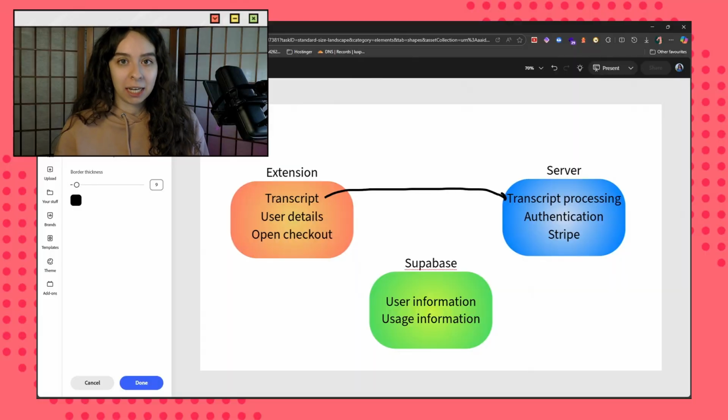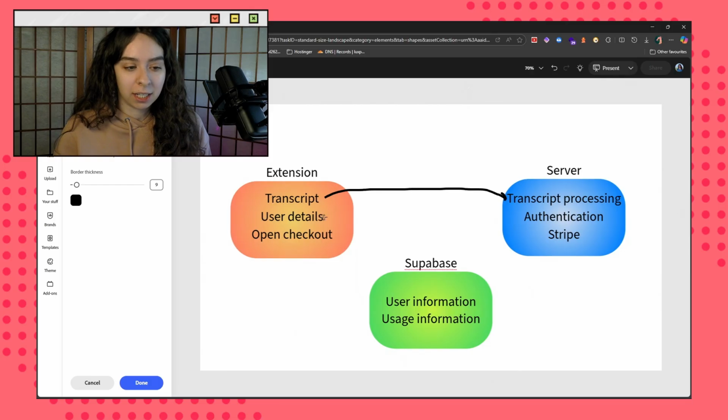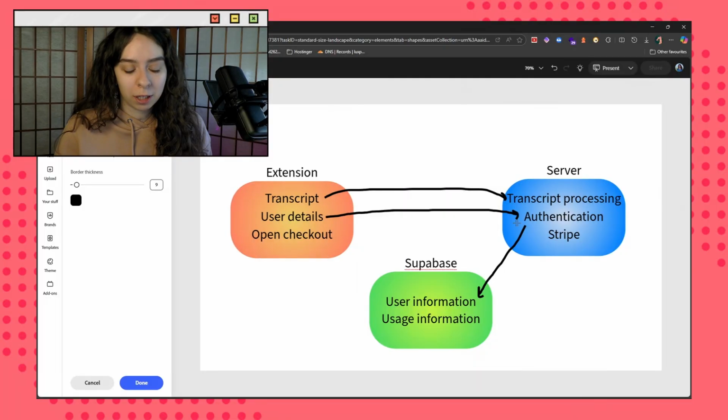Now, the part that doesn't make sense is that I'm using Google for authentication. So the user enters their details and then that also gets sent to my server. And at the same time, I have a users table in Supabase. So I'm just going back and forth between the server, Supabase, and my extension, which is a lot of extra work considering that Supabase offers authentication too. So what I want to do is completely remove authentication from my server and move it to Supabase.